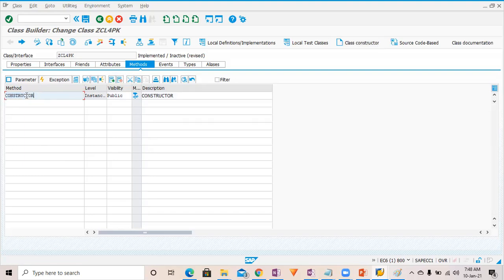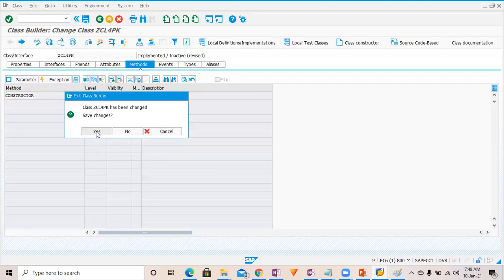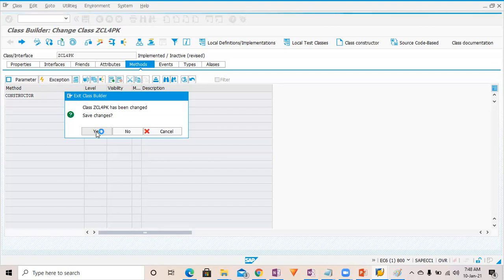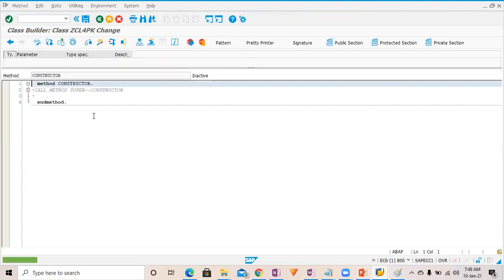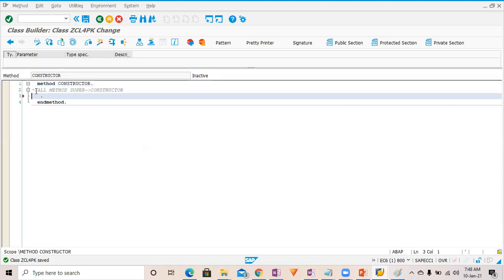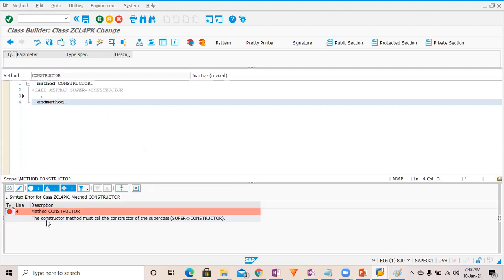So when you create its own constructor, the rest of the story we know, right? Inside this constructor, you must call the constructor of your superclass, then only it will work. So see here, automatically this code is there and you must enable it. If you don't enable it, it will not work. So if you check the syntax, as we were discussing yesterday, it will tell that the constructor method must call the super constructor.